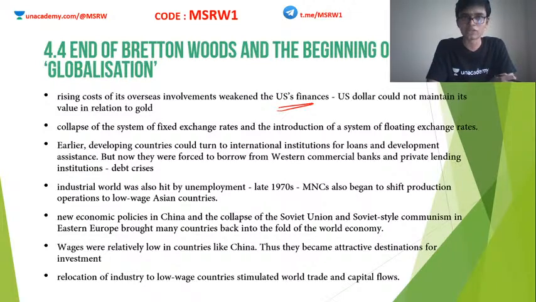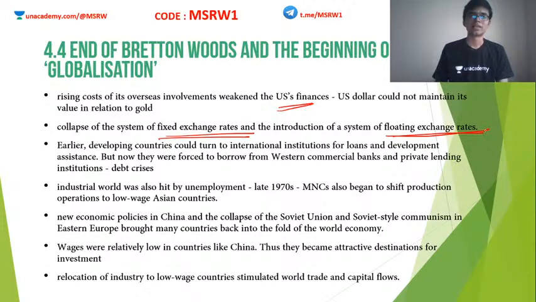The exchange rate of the US dollar actually went down. Okay, earlier it was pegged to gold, and at that time it was maintained at $35 for 1 ounce of gold. That is how the exchange rate was kept. But now the system was not working because American finances were seeing some kind of collapse. Okay, so what happened now? In order to prevent a worldwide collapse, the fixed exchange rate system was replaced by the floating exchange rate system. Instead of having a fixed exchange rate, now we have a floating exchange rate.